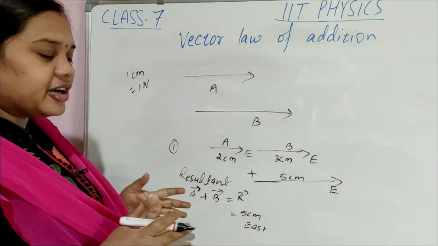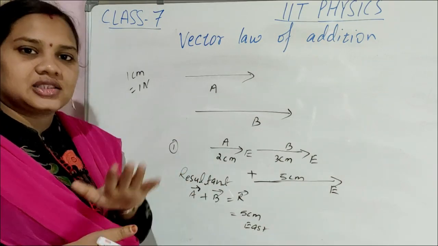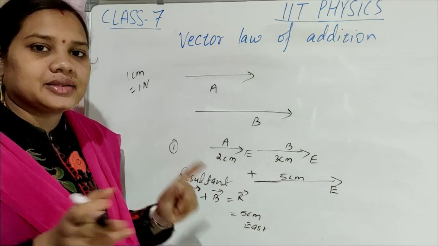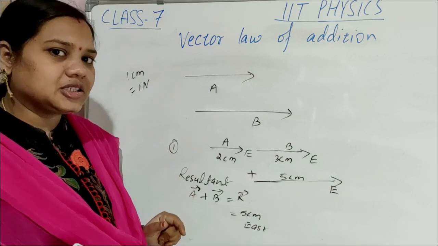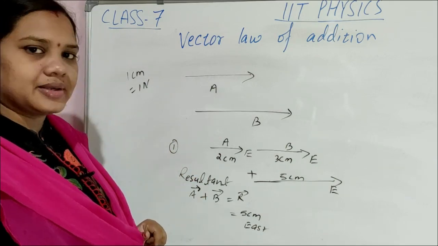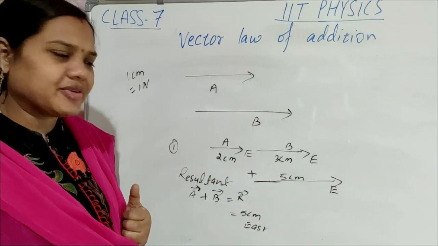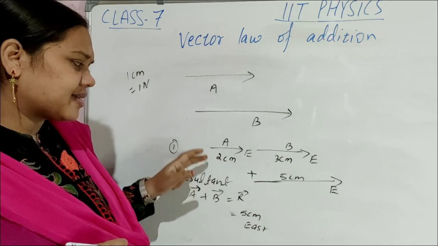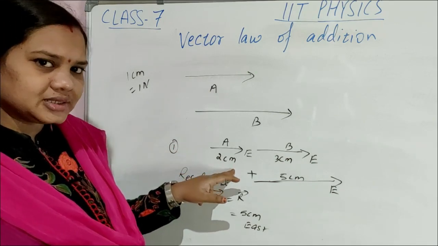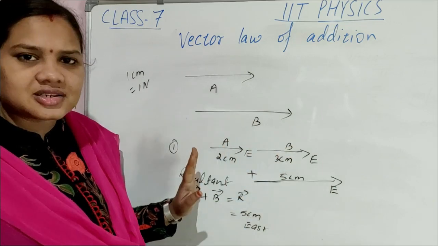See children, whenever two vectors you are adding, if they have the same direction, you have to add them. Clear? Two vectors, same direction, you have to add them. And what will be the direction? Same direction that they are having. Two vectors are there, a simple thing: vector A with magnitude 2 centimeter east direction, second is vector B with magnitude 3 centimeter east direction.